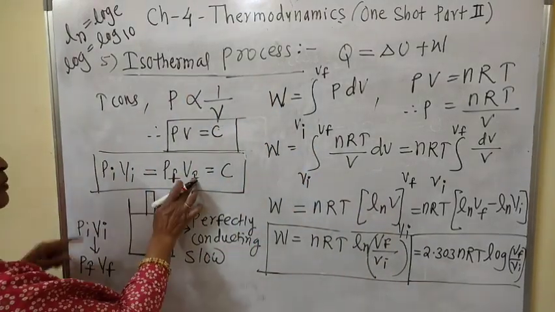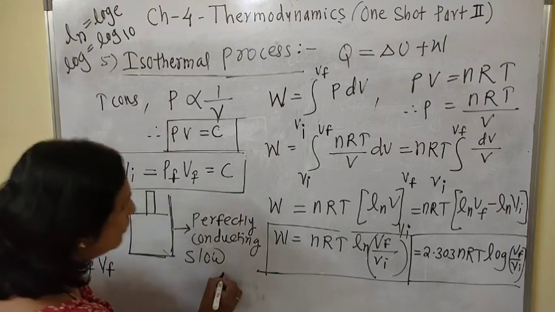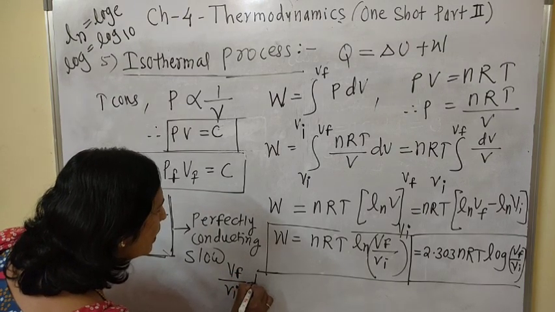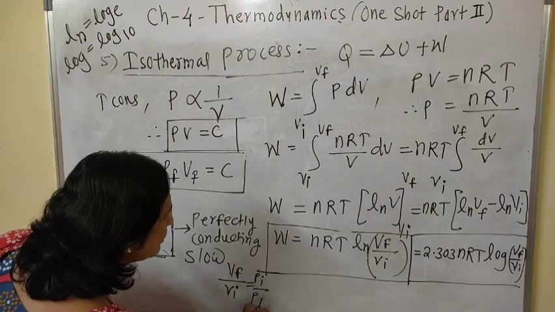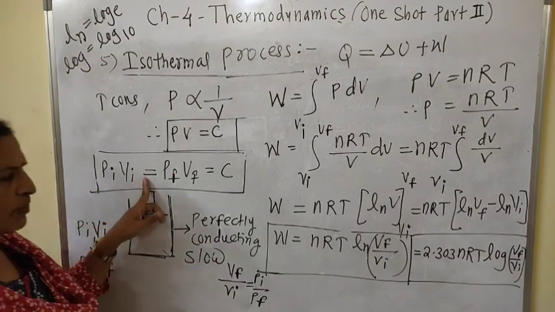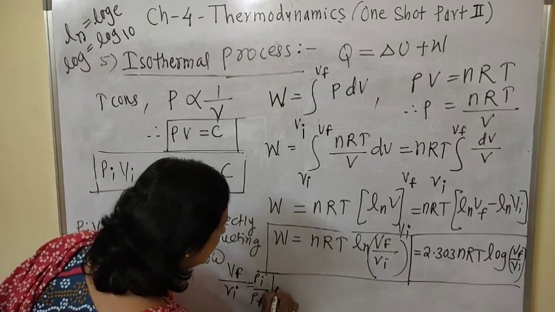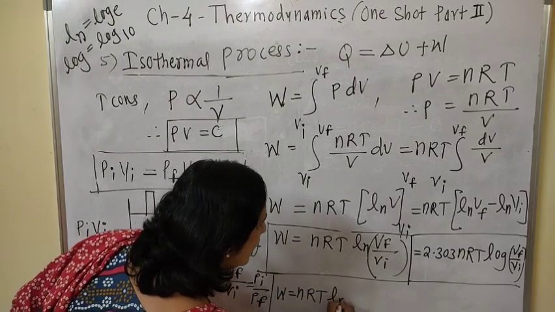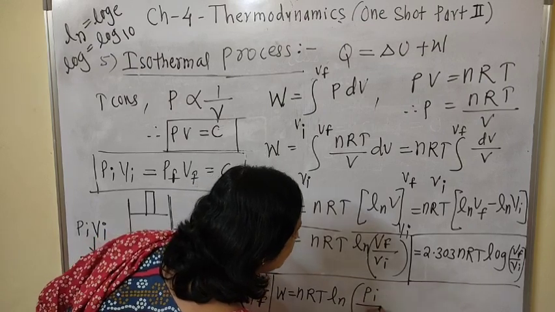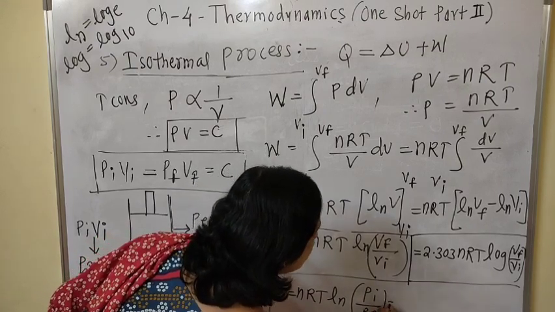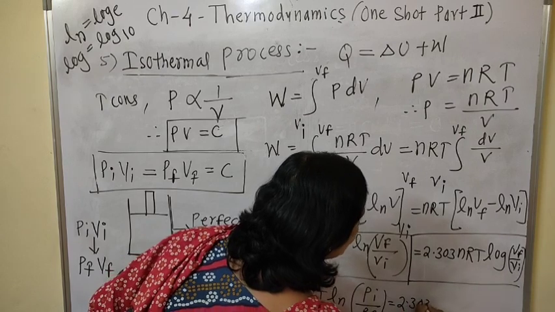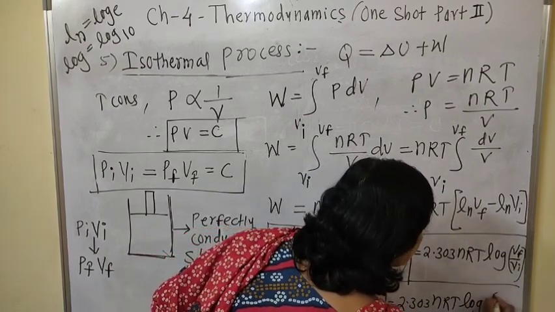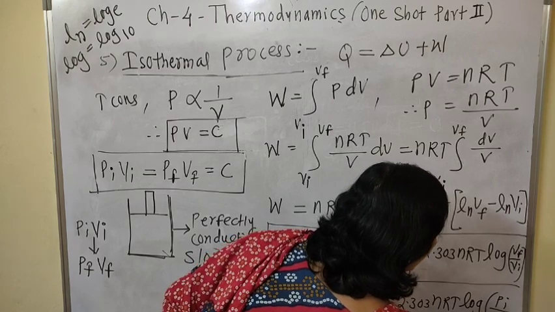Now from this formula, we can write Vf by Vi equal to Pi by Pf. Rearranging this formula, we can write W equal to nRT ln Pi by Pf, that is nothing but 2.303 nRT log to the base 10 Pi by Pf.